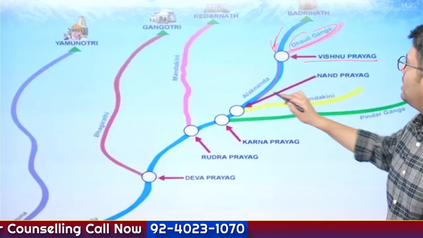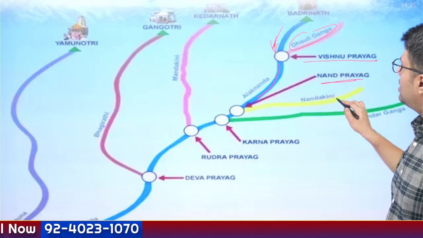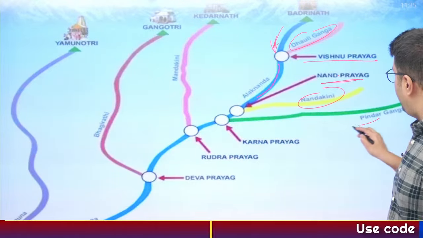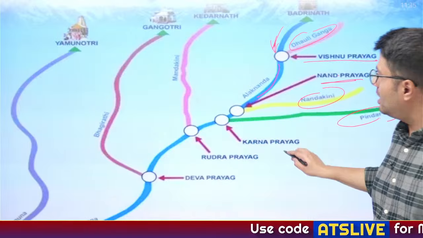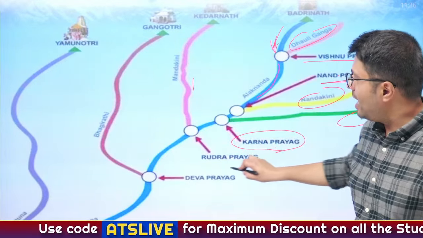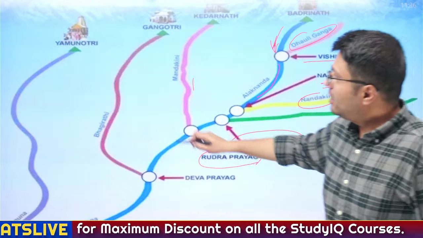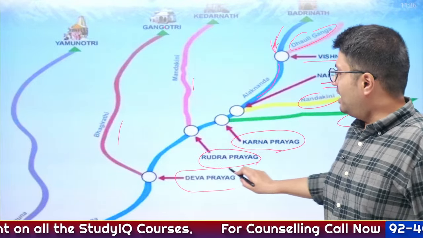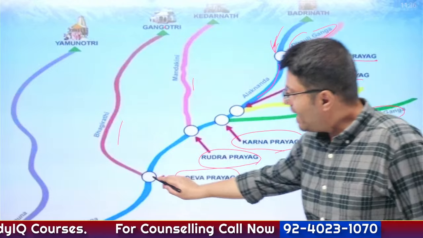Alaknanda continues and receives Nandakini river at Nand Prayag. Similarly, Pindar Ganga joins Alaknanda at Kan Prayag, Mandakini joins it at Rudra Prayag, and Bhagirathi, which originates from Gangotri, meets it at Dev Prayag, and from there onwards it is called Ganga.